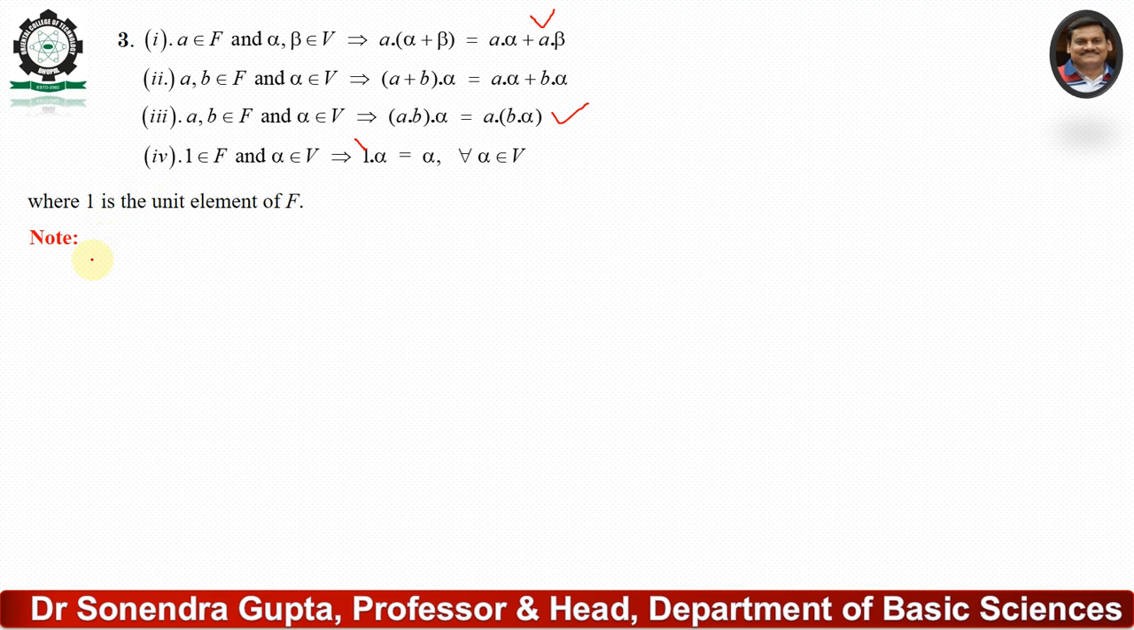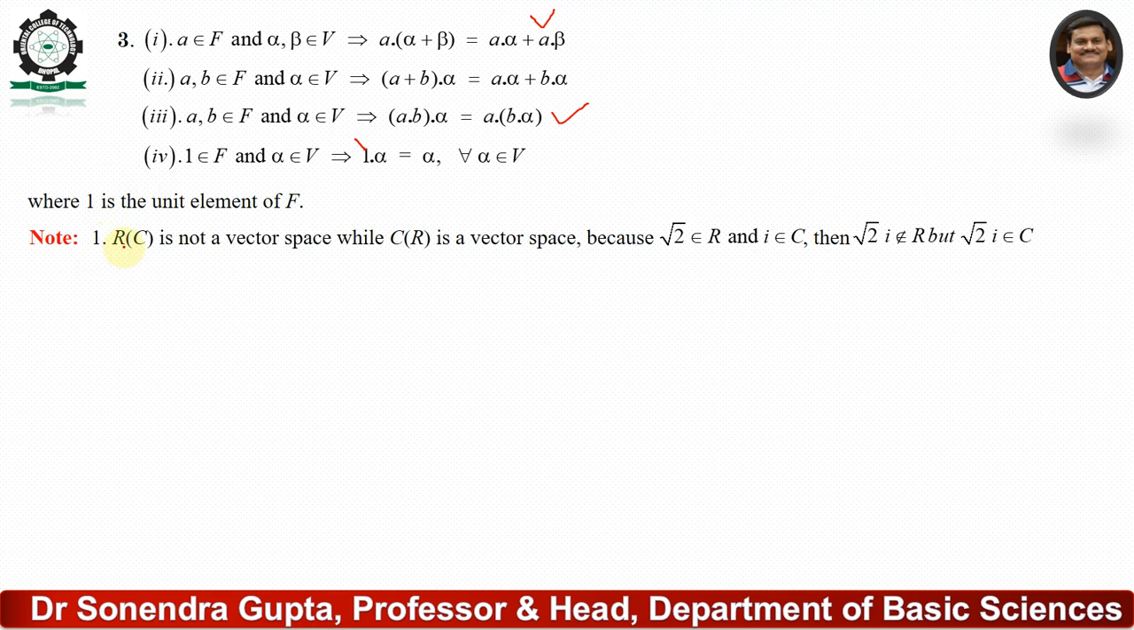Now some points are noted here. Number 1, R(C) is not a vector space, while C(R) is a vector space. Why? Because root 2 belongs to R and i belongs to C. If we multiply root 2 into i, it does not belong to R, while root 2 into i belongs to C. That's why R(C) is not a vector space whereas C(R) is a vector space.